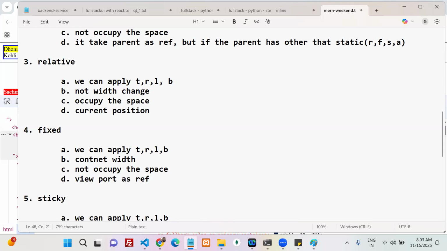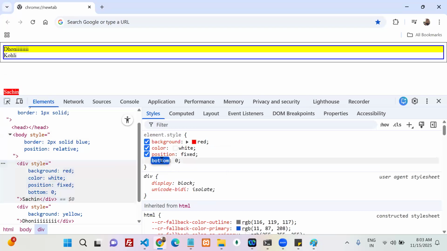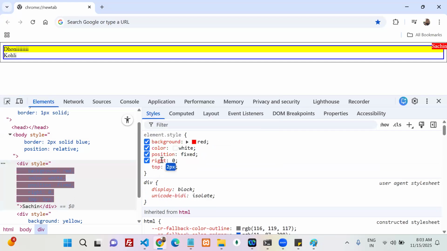And one more point: for example, if I want the Sachin here, what do we need to do? First thing, right is 0. The next one, top is 0. Now, can I calculate something like this? Yes, no?